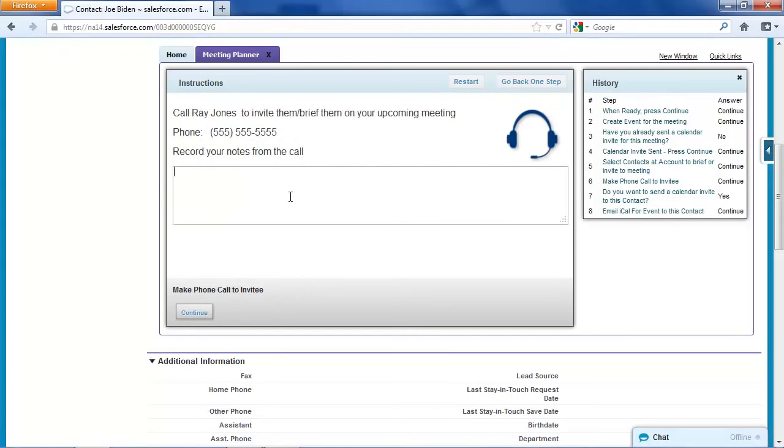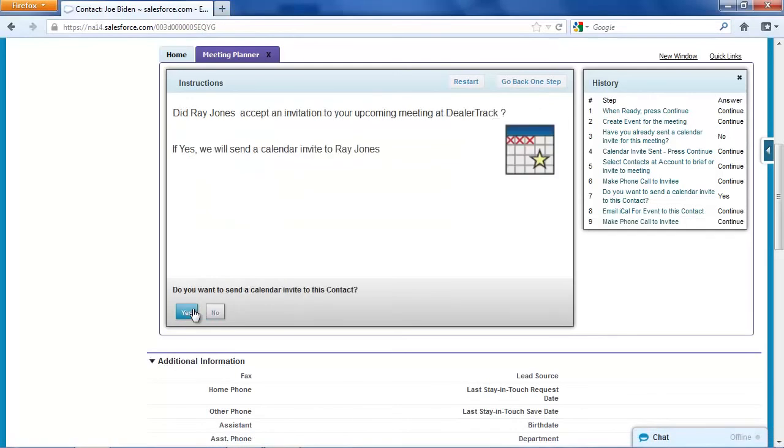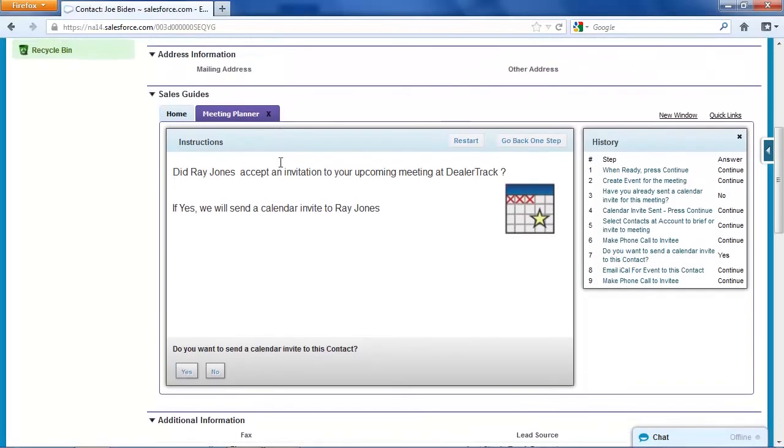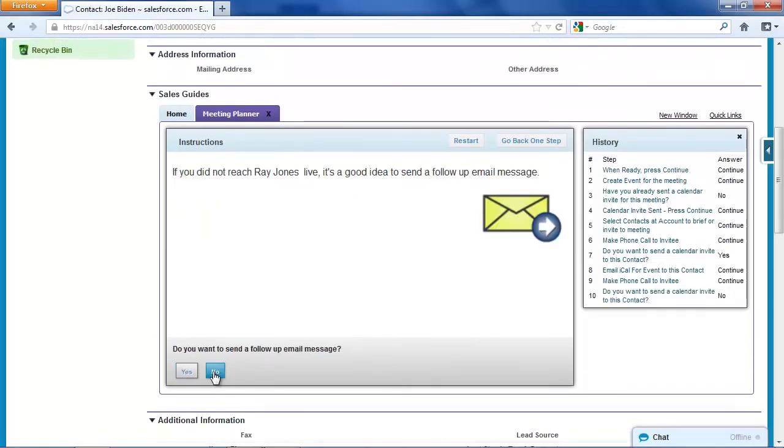Now I'm going to call up Ray. Didn't reach Ray, but left voicemail message. Of course, all these notes are being recorded into the Salesforce activity history on these contacts, so we'll be able to see that. He didn't accept my meeting because I didn't reach him, so I'm going to click no to that. But I do want to send him a follow-up message.